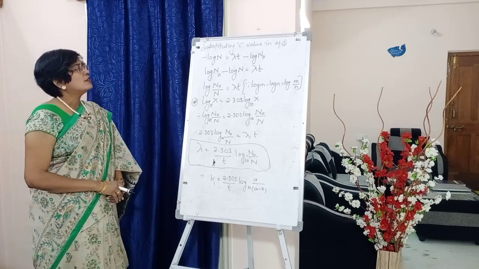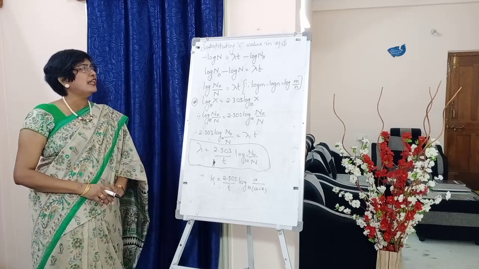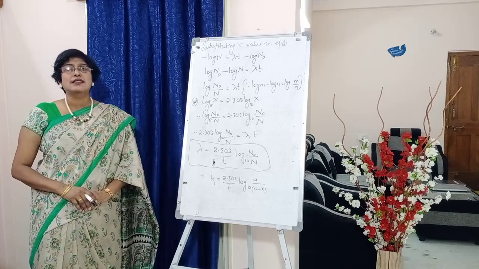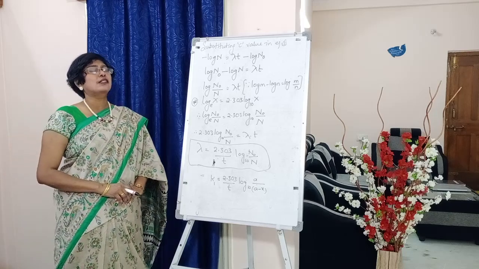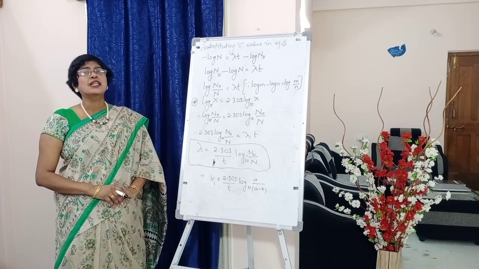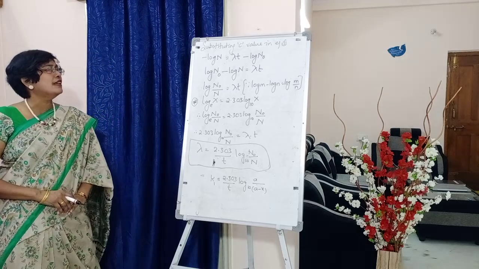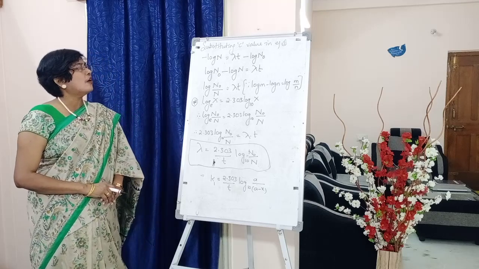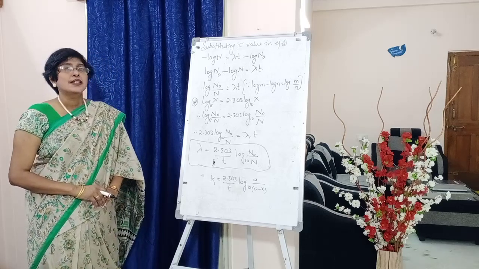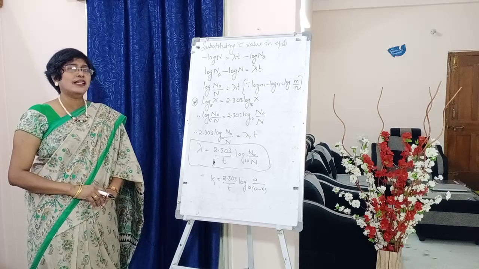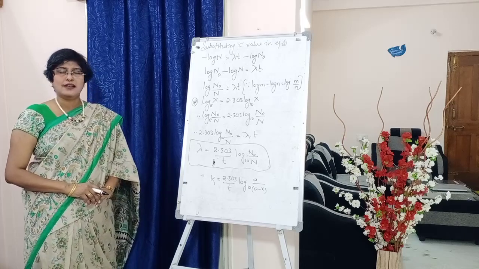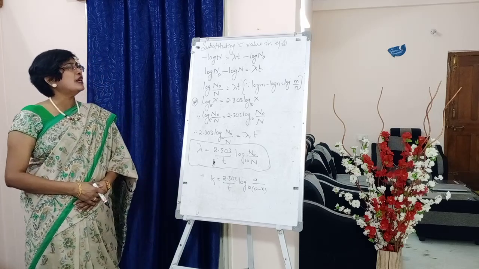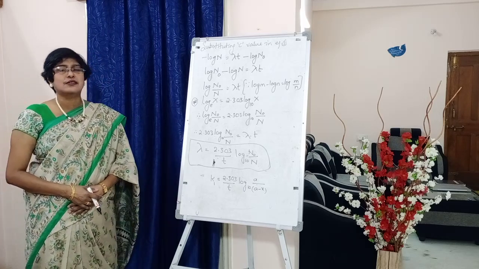Now, on the left side there is a negative sign, and on the right side there is lambda t minus log n naught. If I bring minus log n naught to the left side, it becomes positive. So bring minus log n naught to the left side: log n naught. On the left side, minus log n remains as it is. So log n naught minus log n is equal to lambda into t, students.